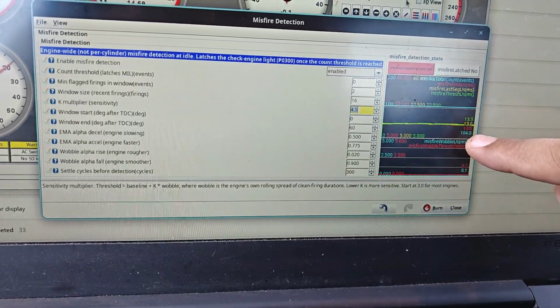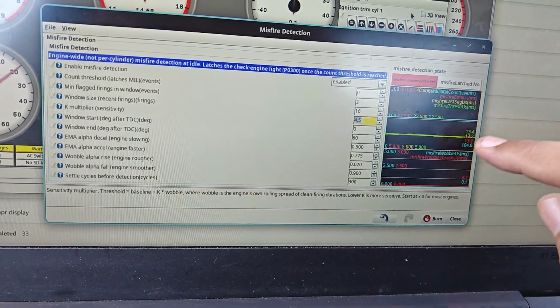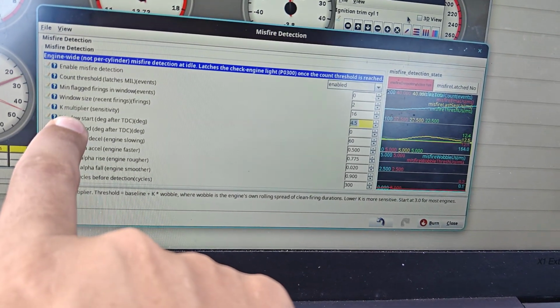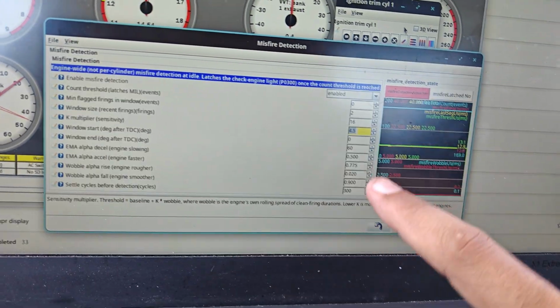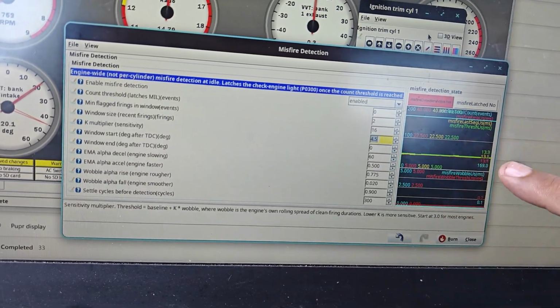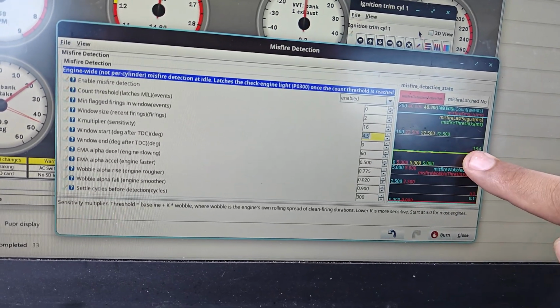This is the exponential moving average of the time it takes for your engine to go from the window start to the window end. You obviously have some time that it takes to get from 0 to 60 degrees. So we track this and we put it in an exponential moving average.